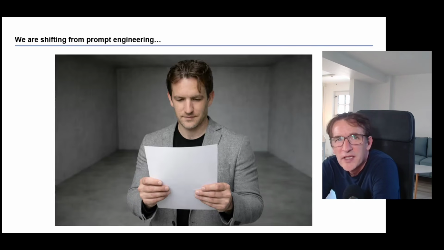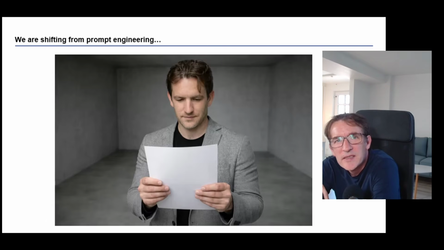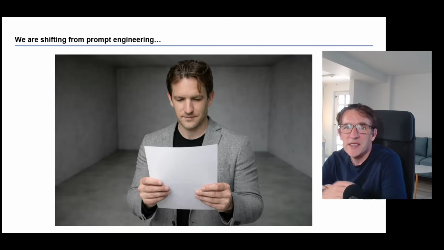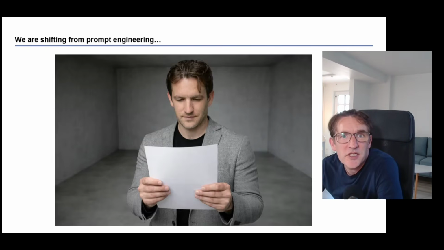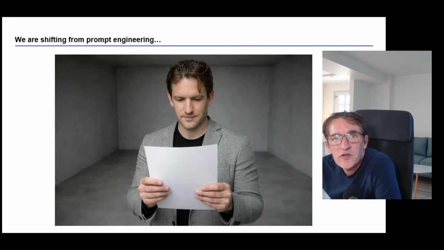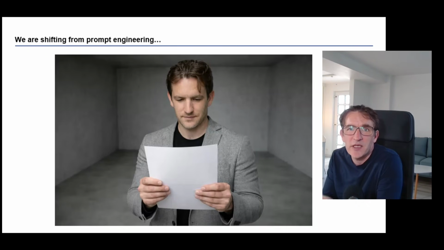And to briefly understand why it's actually important to build projects, let me briefly explain the distinction between prompt engineering and context engineering. And I try to visualize it here on the slide. So prompt engineering means you write an extensive prompt that you give as input to ChatGPT, and then ChatGPT will use that for output. Now, if you just do prompt engineering, meaning you just write a prompt, you have to see it that you kind of enter an empty room, and the only info that ChatGPT will have is this prompt. And based on that, it will give you an output.